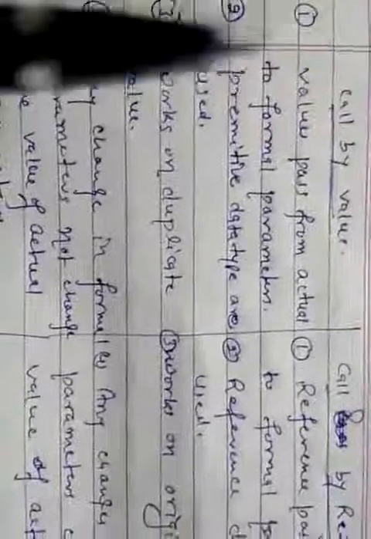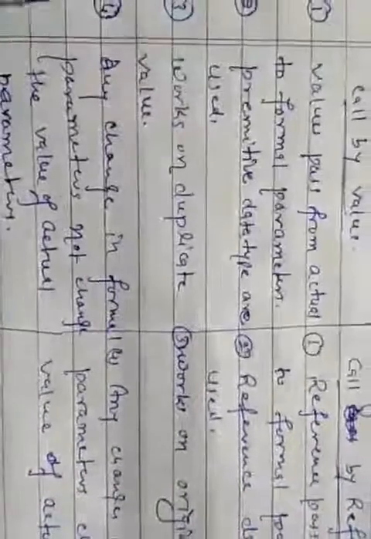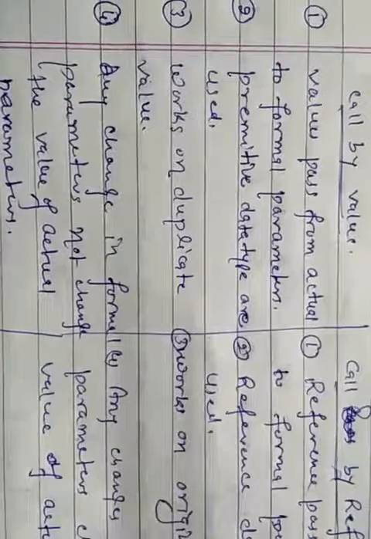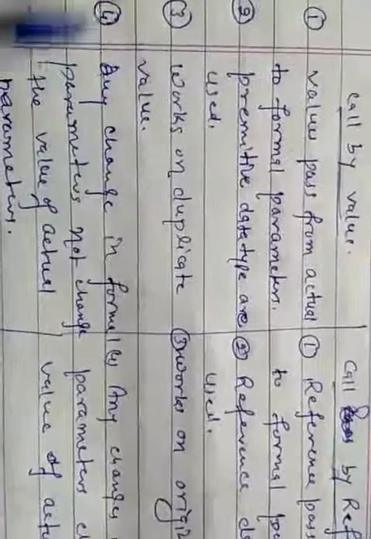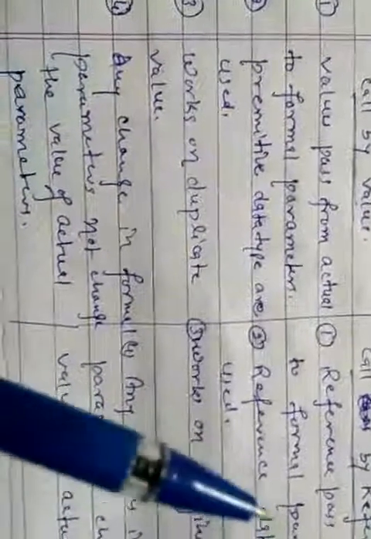So let's see once again. In call by value, the value will be passed from actual to formal parameters, whereas in call by reference, the reference, any memory address, will be passed from actual to formal. Call by value works on the primitive data type, whereas call by reference works on reference or composite data type.